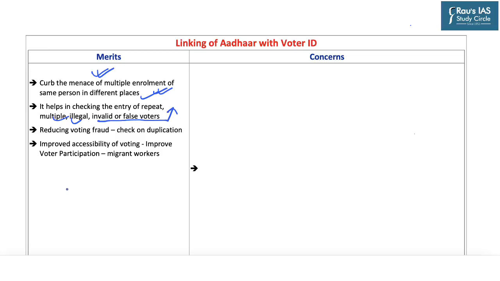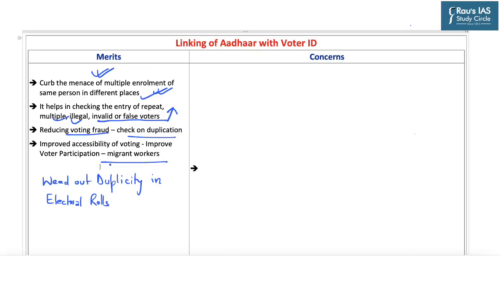So it will weed out the duplicity in the electoral rolls. And overall, this will help to reduce voting fraud by checking on duplication. Further, this will also help to improve accessibility of voting, especially for the migrant workers when they are able to link their Aadhaar with that of voter ID.